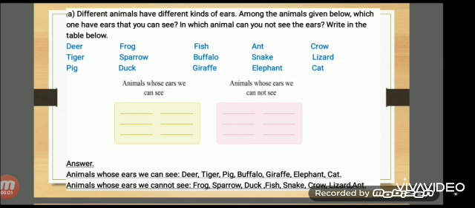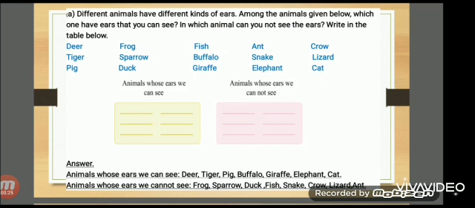Children, let us solve one exercise. Different animals have different kinds of ears. Among the animals given below, which ones have ears that you can see? In which animals can you not see the ears? Write in the table below.